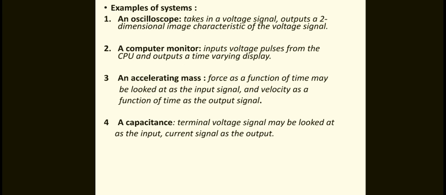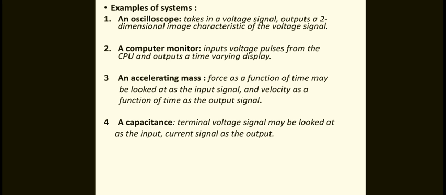That means the input voltage pulses come from the CPU and the output is a time-varying display. The computer consists of a CPU, input output devices and a monitor, but here we take the computer monitor as a system.